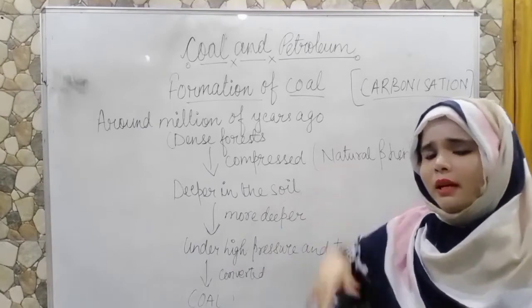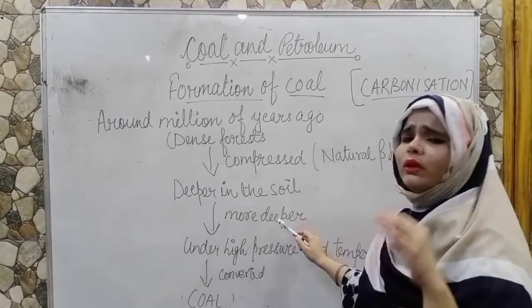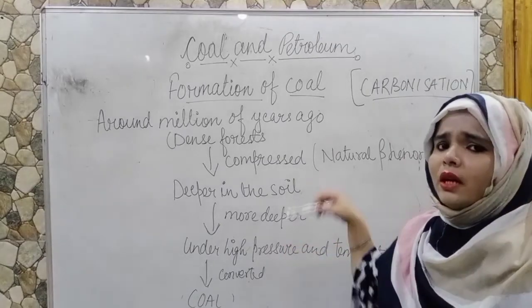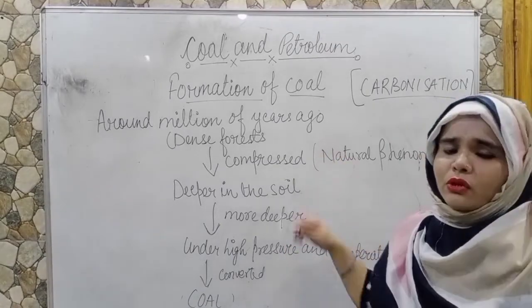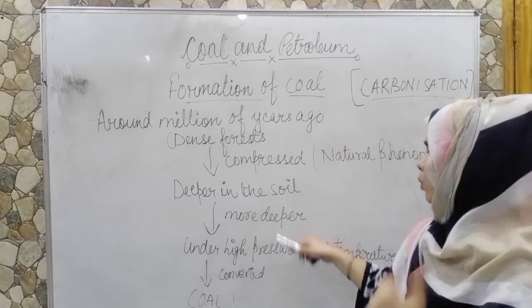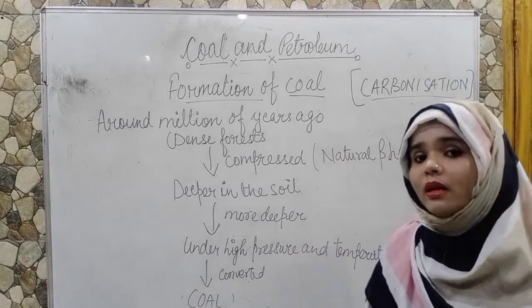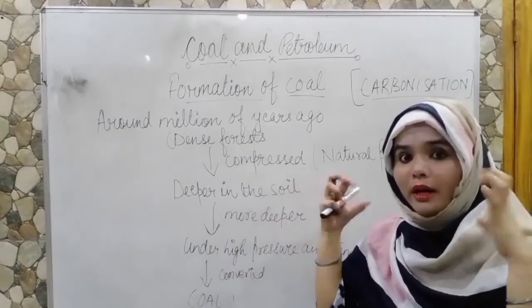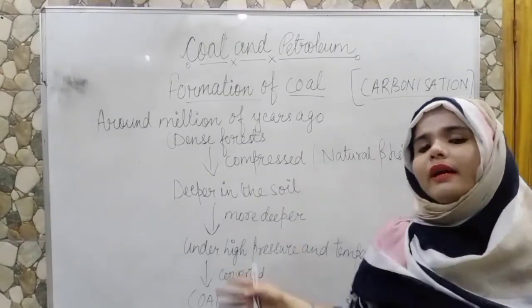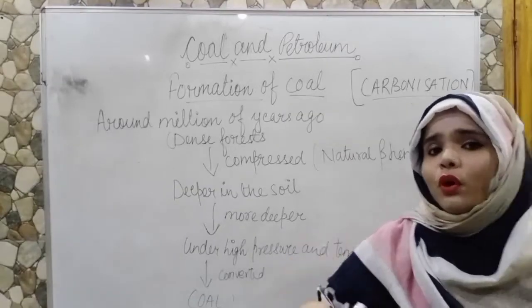Due to this depth, that part of the forest, or that part of the dead living organisms, went under high pressure and high temperature, and under this it got converted into coal. And the same is true for petroleum.